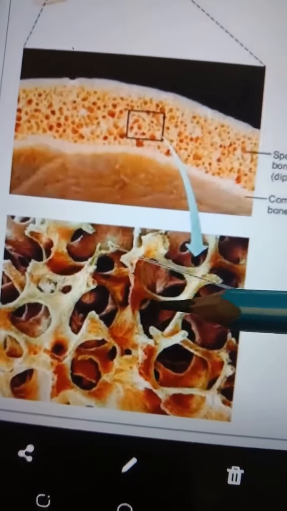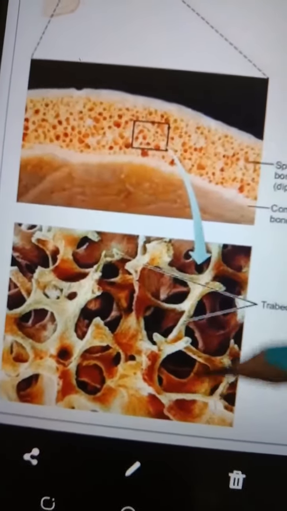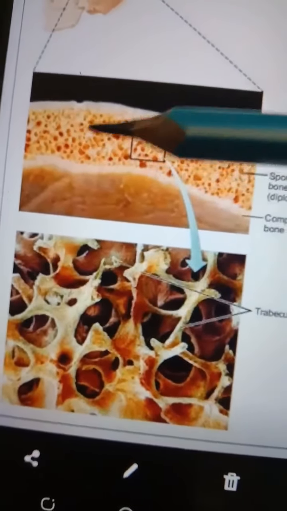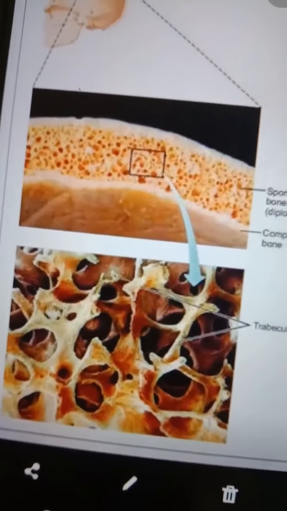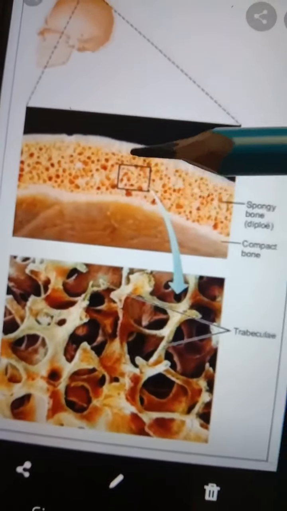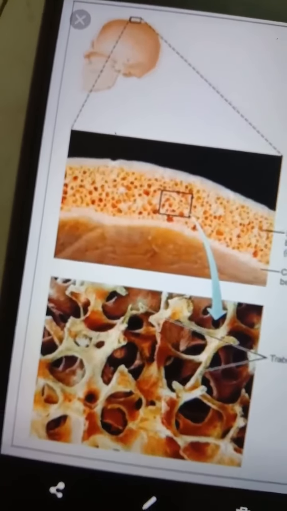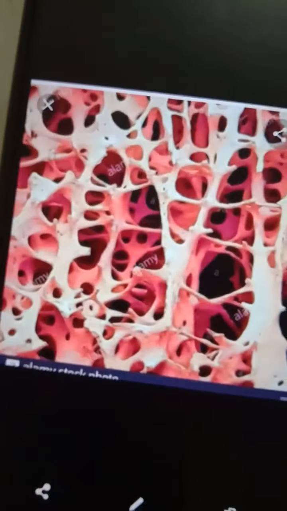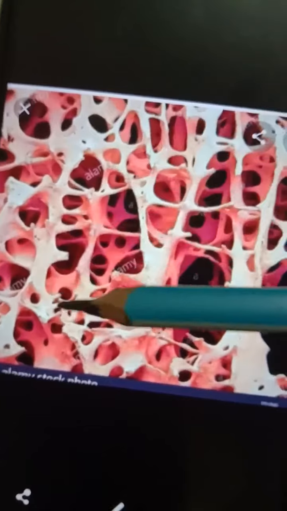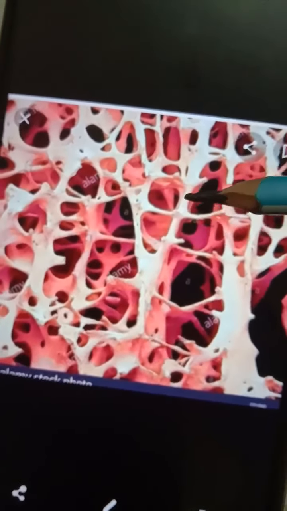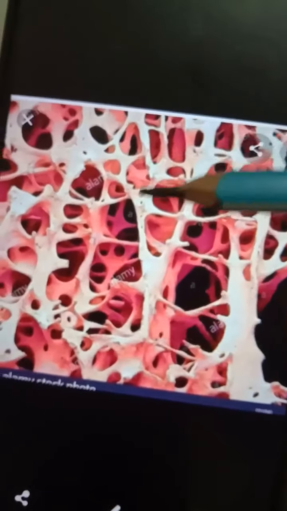That is present in the skull bone or in the upper and lower ends of the bone. Here you can see the spongy bone, and these empty spaces are filled by the bone marrow.